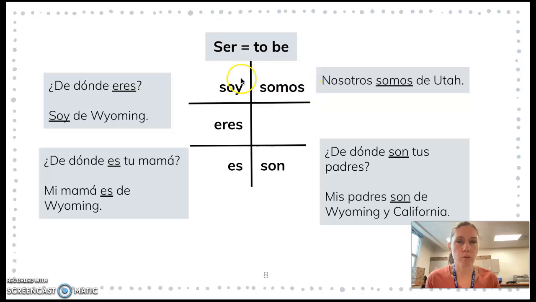The somos we probably won't use, but if I was talking about my whole family, I could say nosotros, we live, or we are from Utah. It sounds redundant. You do say the nosotros and the somos. Okay, the son, this is going to be the are, like de donde son tus padres? From where are your parents? Mis padres son de California, Wyoming y California. My parents are from Wyoming and California.